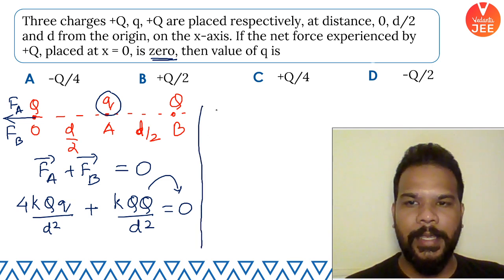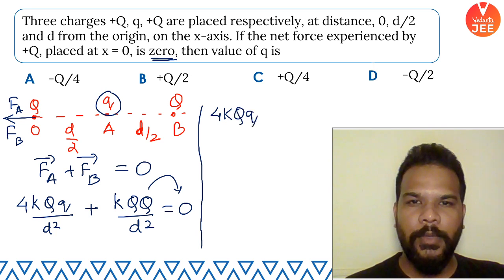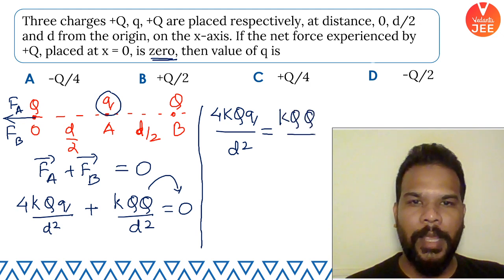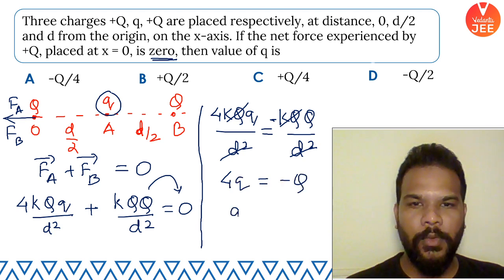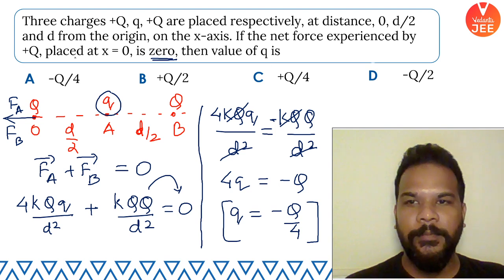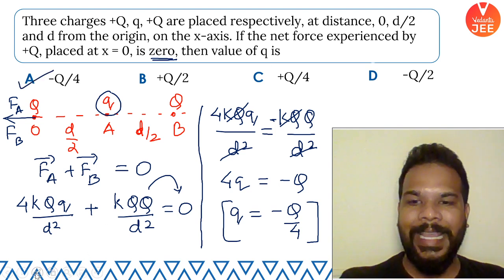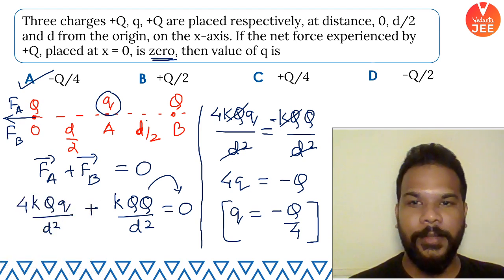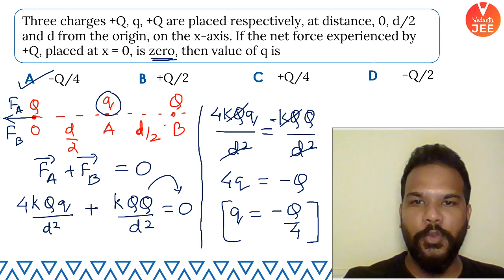So when I do that, guys, I have 4k capital Q small q by d square equal to k capital Q by d square. So you can see that d square gets cancelled, and obviously a minus sign will come here. K and Q gets cancelled. So I have 4q equal to minus capital Q. So small q comes out to be minus Q by 4. I'm sure many of you got the answer. Very good. So guys, correct answer is option A, minus Q by 4.